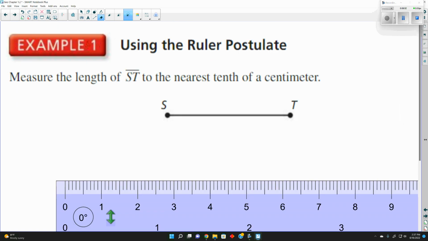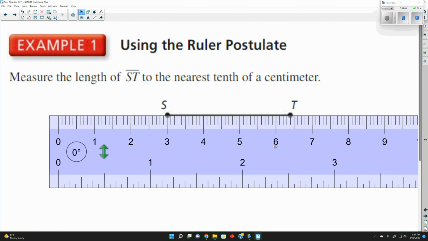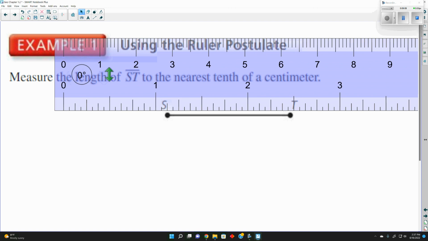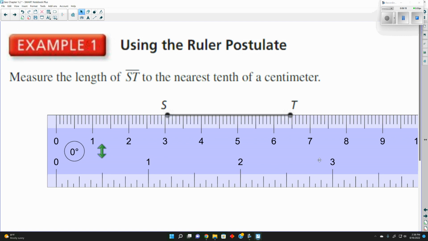Because if I were going to use a ruler and measure this, by this definition, this might be a little different because of scale. What they're saying is I could take this ruler, match S up to 3. Let's see if it works better in inches. Nope. Match S up to 3, and this is 6.5, and then we could do 3 minus 6.5 to find its length, yes? Is that how y'all would measure this? No, how would we actually do this?